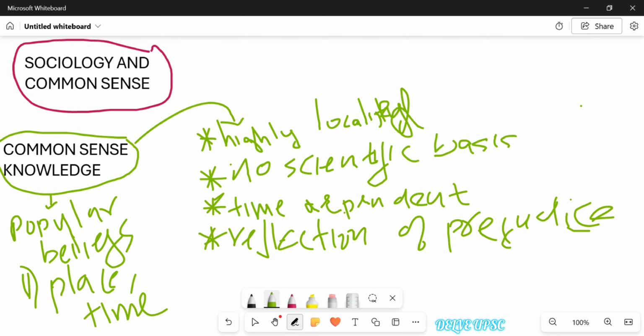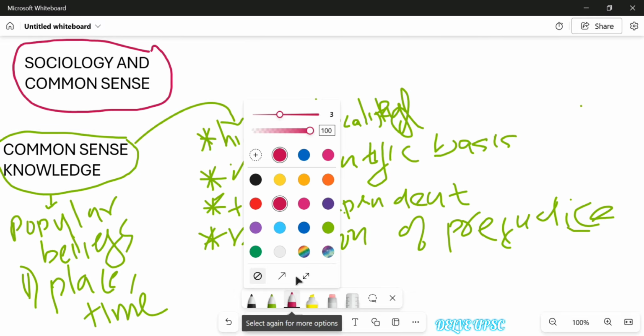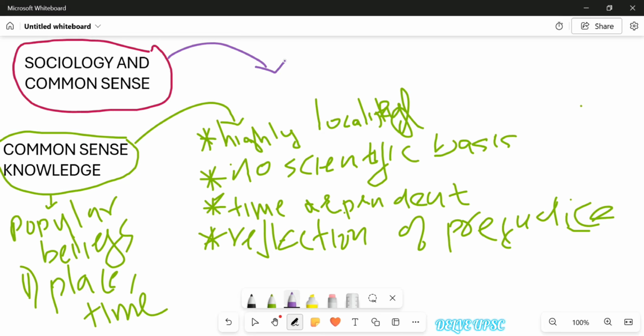And we discussed the features of common sense knowledge. It is highly localized, it has no scientific basis, it is time dependent, and it is nothing but the reflection of the prejudice, the ignorance and bias that exist in the society. Now we'll discuss what sociology is, or how sociology is different from common sense knowledge.